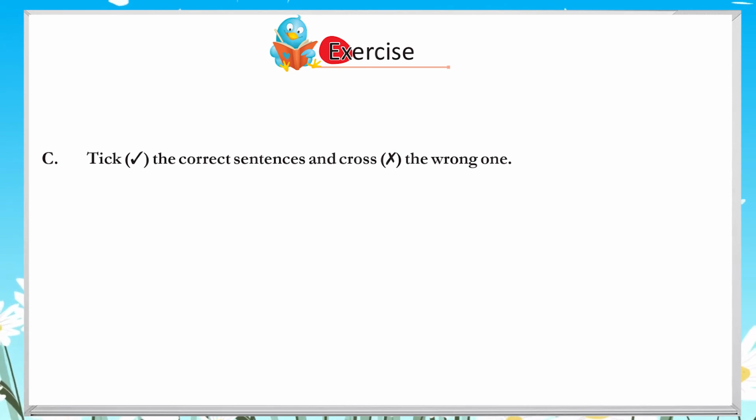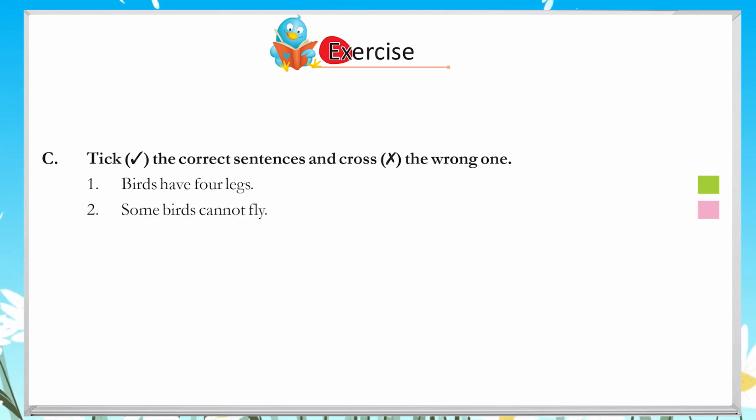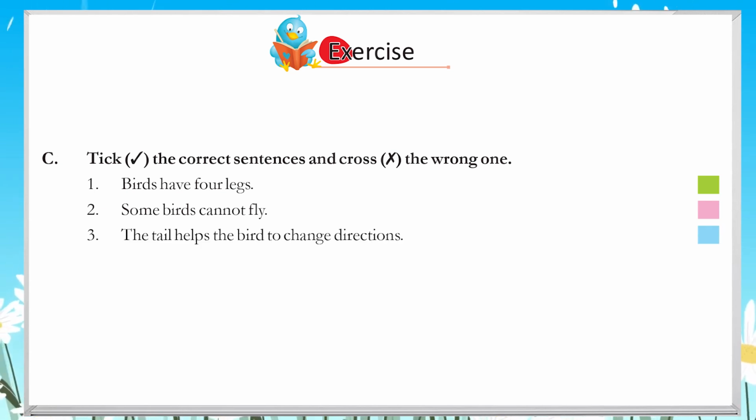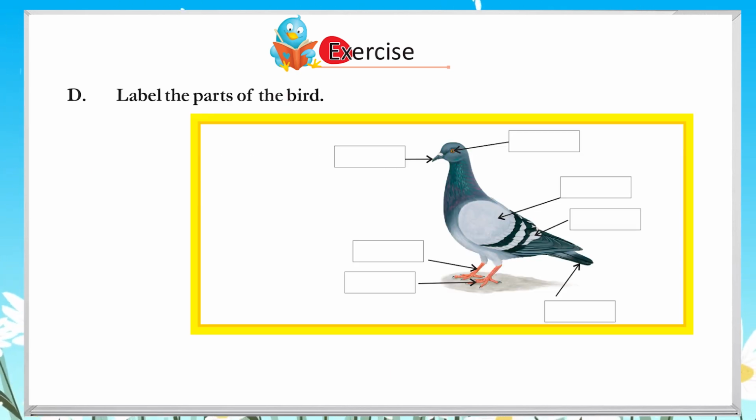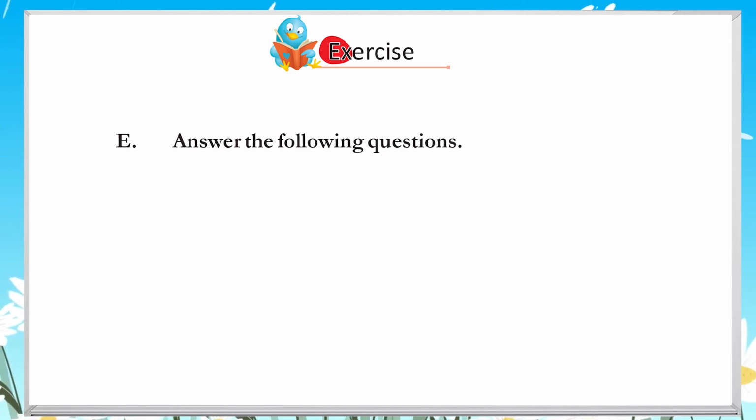C. Tick the correct sentences and cross the wrong one. 1. Birds have 4 legs. 2. Some birds cannot fly. 3. The tail helps the bird to change directions. 4. Birds have very sharp teeth. D. Label the parts of the bird. E. Answer the following questions.